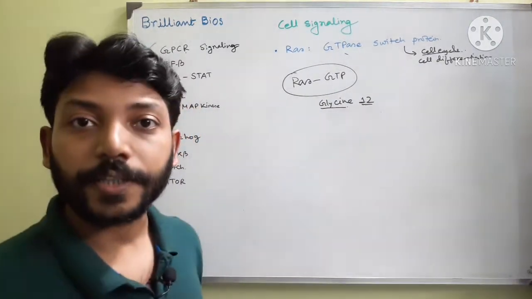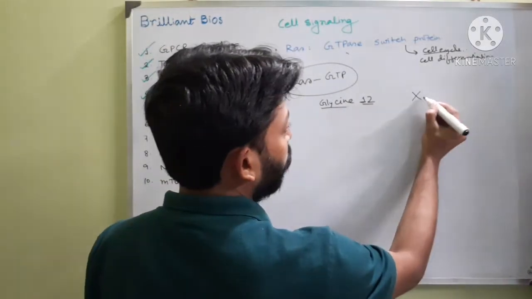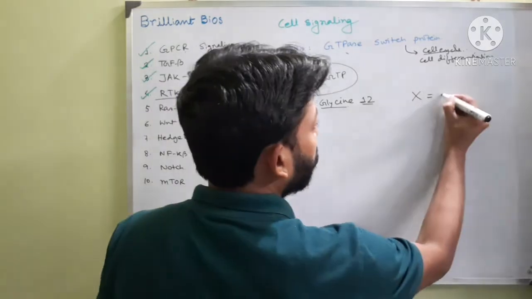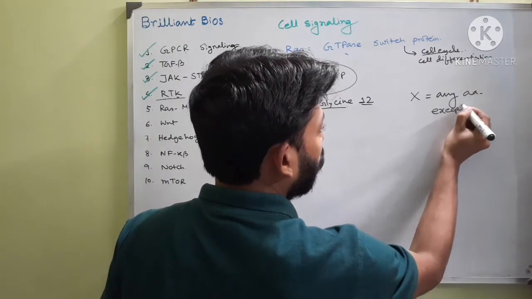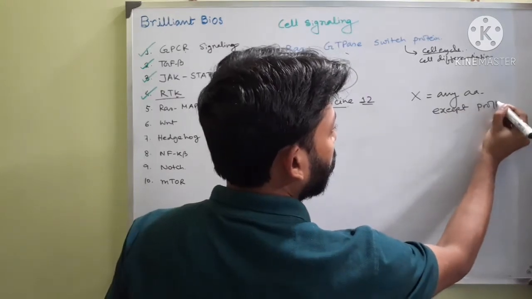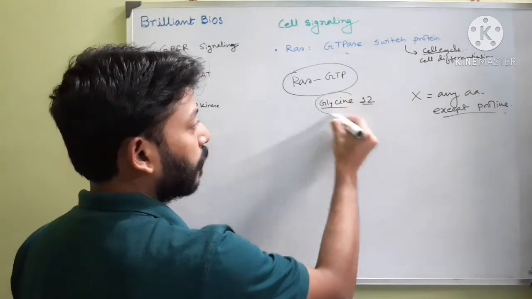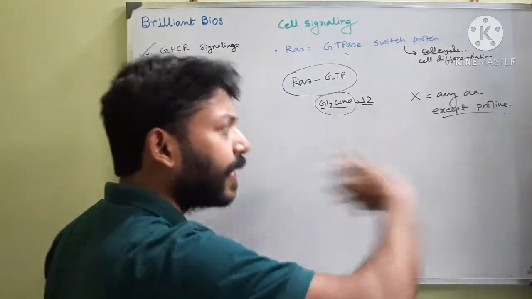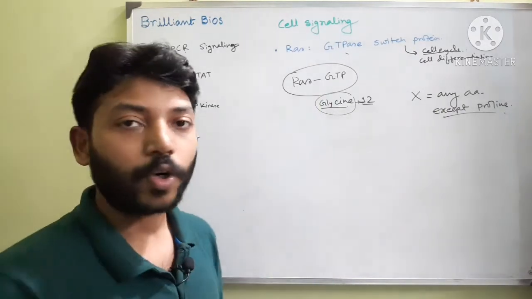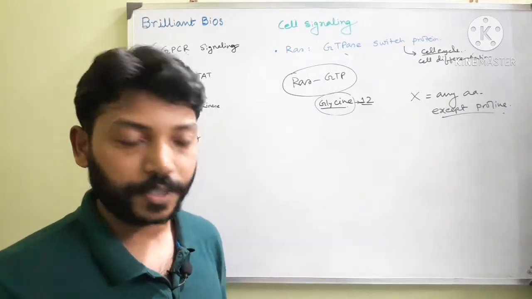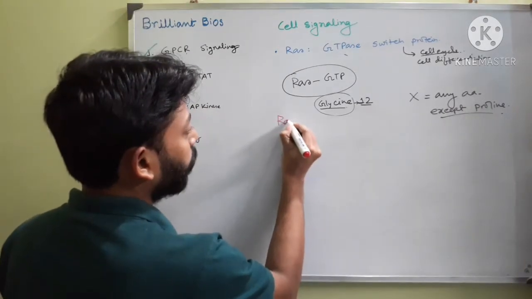If you exchange this glycine with any amino acid, X, I am showing X to mean any amino acid, except proline, then this RAS protein gets activated constitutively. It cannot be deactivated, and that RAS is called RAS-D.